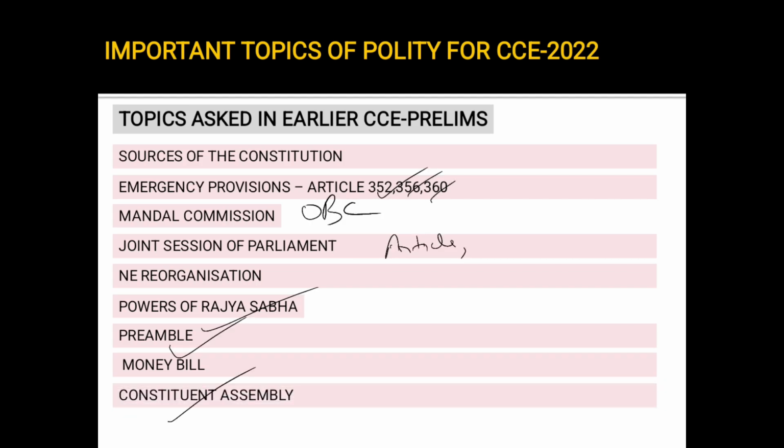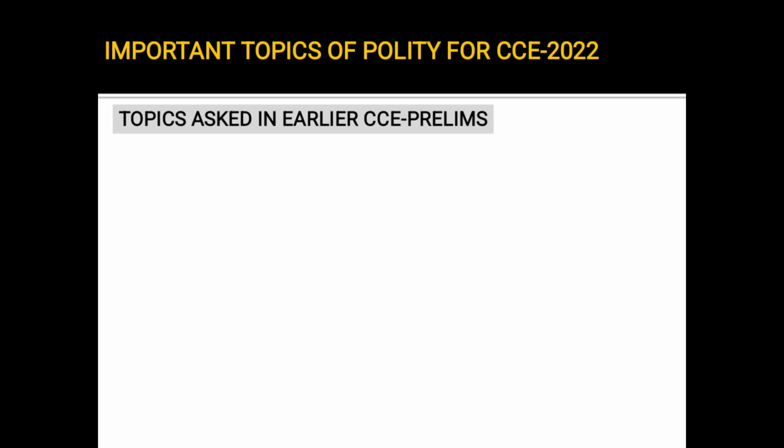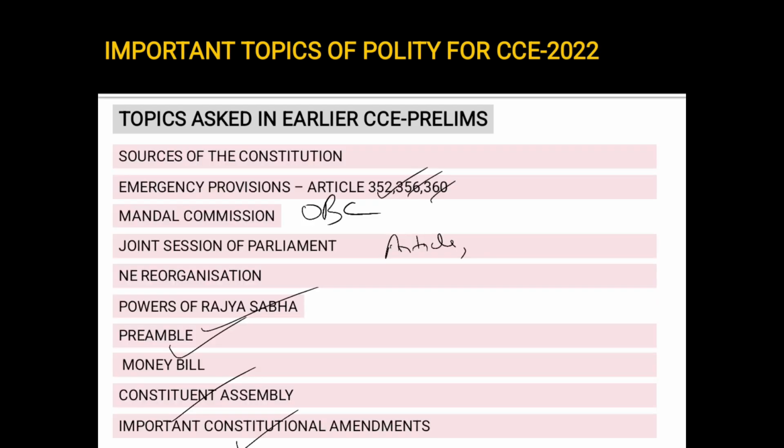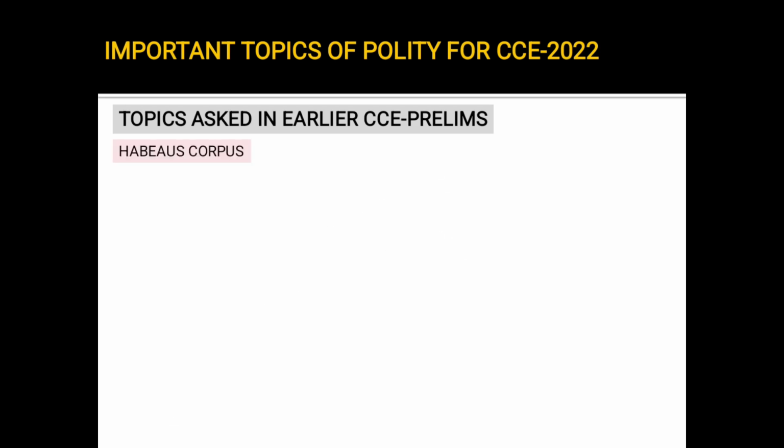Next, the Constituent Assembly: when was it established, what are the various committees, who presided over it, who is the chairman of the Constituent Assembly, and what is its function? These are all important. Important constitutional amendments I have already discussed. These are very important. Habeas corpus, that is the writs: mandamus, certiorari, quo warranto.